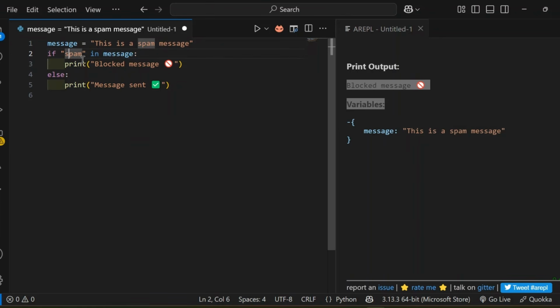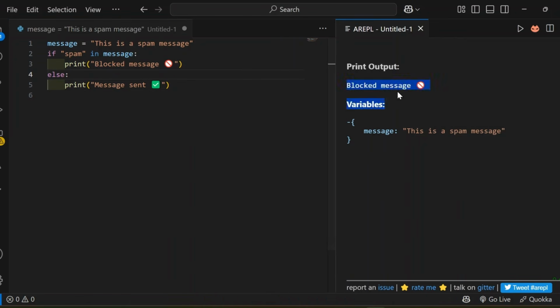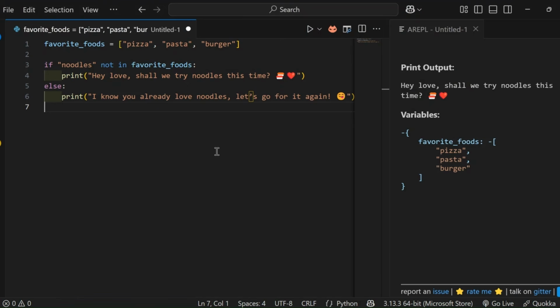If it is a part of the message, it is going to print block message as an output. Else, it is going to print message sent. Since the spam keyword is part of the message, we are printing block message as the end result. So this is the output for this example.